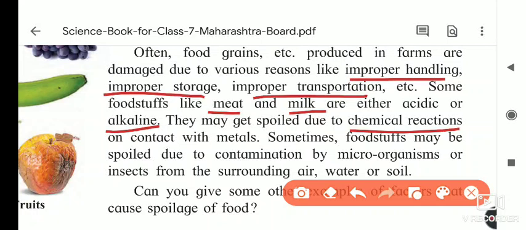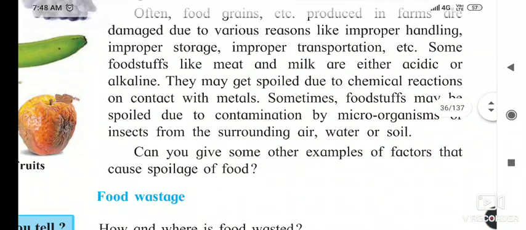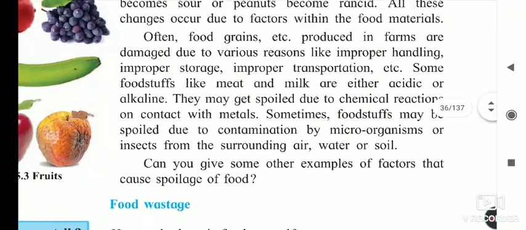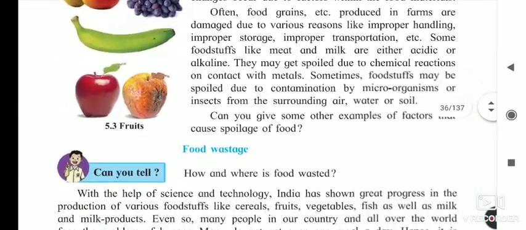Sometimes foodstuffs may get spoiled due to the contamination of microorganisms. Microorganisms enter inside it and spoil the food. They come from the surrounding air, water and soil. Around us there is air, and in that air there are so many microorganisms we can't see, roaming around us, so we have to be careful. Can you give some other examples of factors that cause the spoilage of food? Tell me some of the reasons for the spoilage of food.